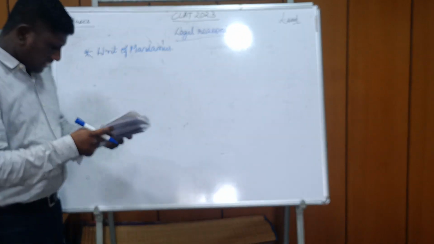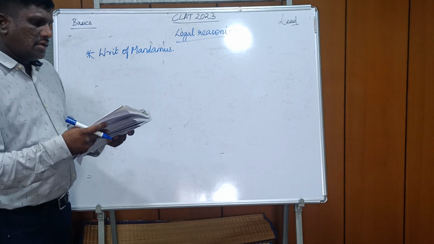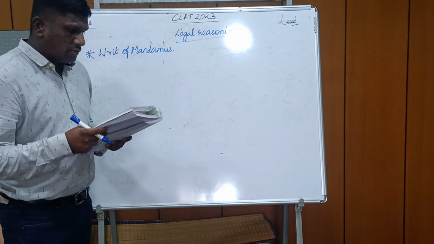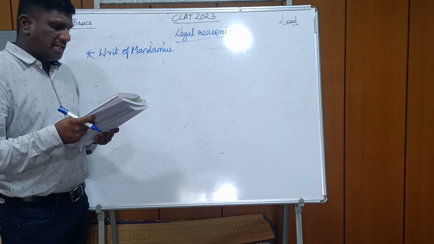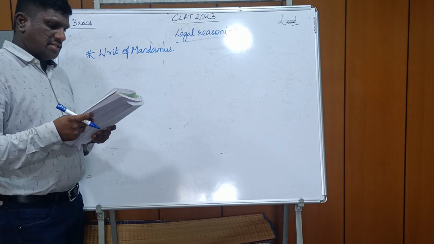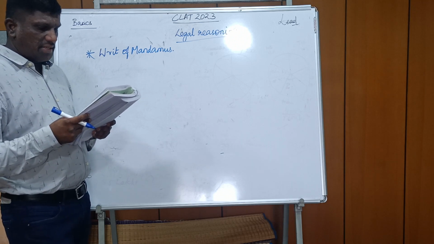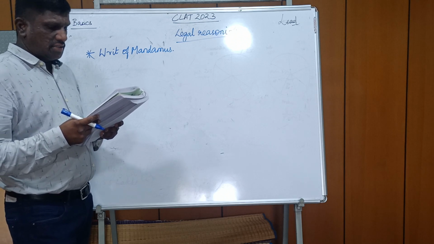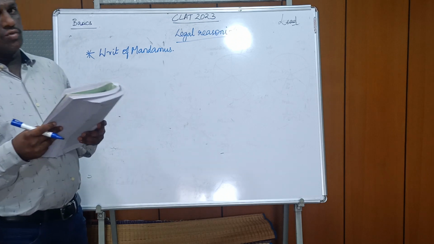So let us see some of the cases that are given here. The government of a state made a rule to make it discretionary to grant dearness allowance to its employees. One of the employees filed a writ petition seeking a mandamus to compel the government to grant dearness allowance. In the given situation, which of the following statements is true?